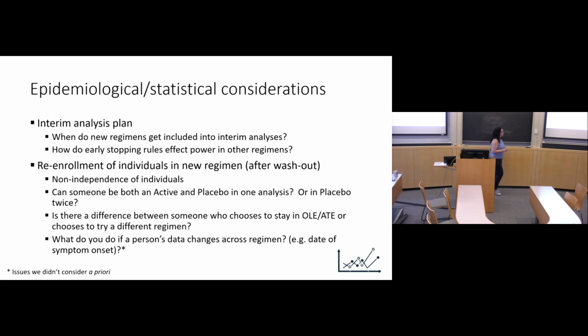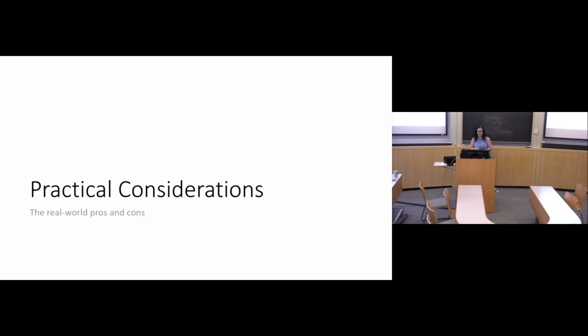One that popped up that was not considered ahead of time is, what if somebody's data changes when they do a second regimen? Someone completes a regimen, they go back to the master protocol, we ask them when did your symptoms start, and it's a different answer. Can you update your data with that different answer? Can you go back to their previous answer and use that? Because there is usually not an actual truth, and this has happened. What does that really mean? Someone who did a second regimen, I can go back to their original answer, but someone who didn't have a second regimen, I can't. Does that introduce any bias?